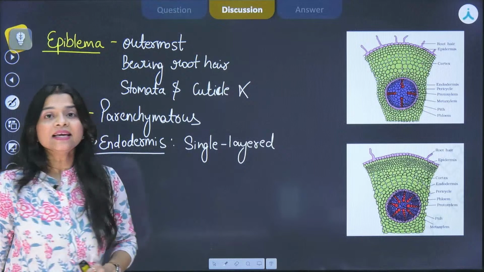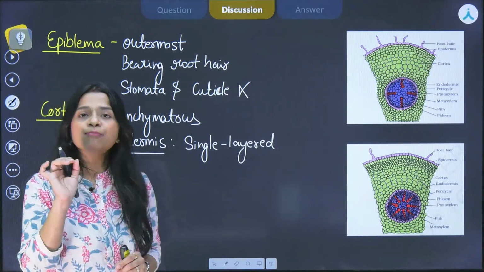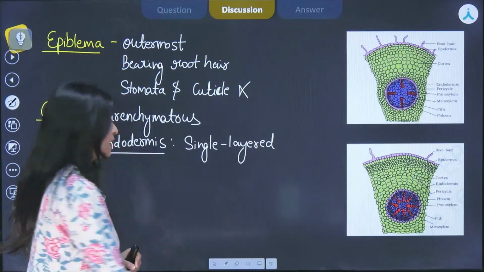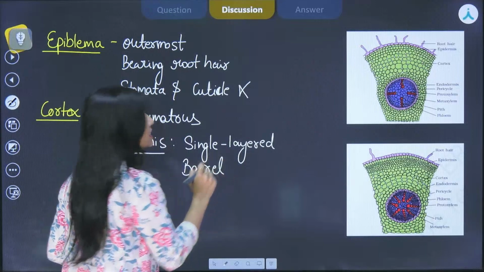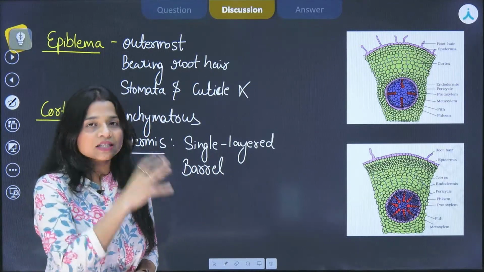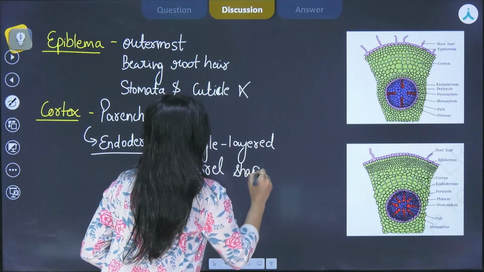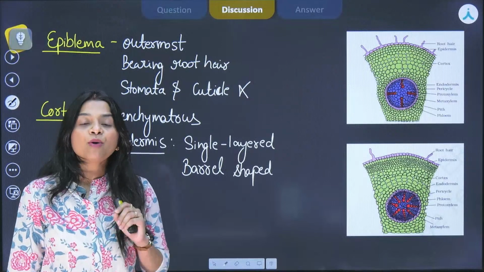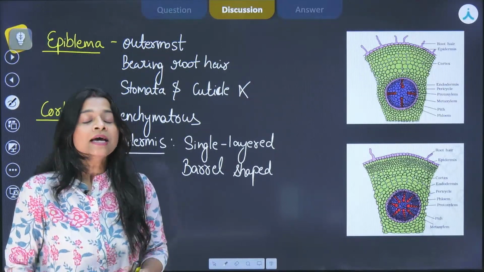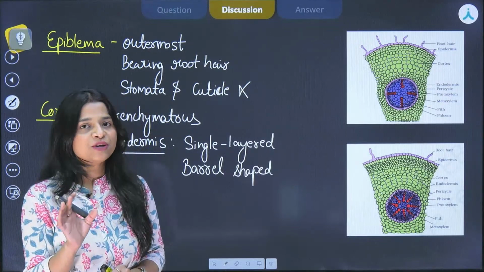Secondly, it is made up of barrel-shaped cells. This is a very important characteristic feature. So, the cells are barrel-shaped. I already have discussed this particular structure with you in the previous lectures. Barrel-shaped cells. And these cells have the deposition of suberin, which makes these cells impervious to water. This is a characteristic feature for endodermis.